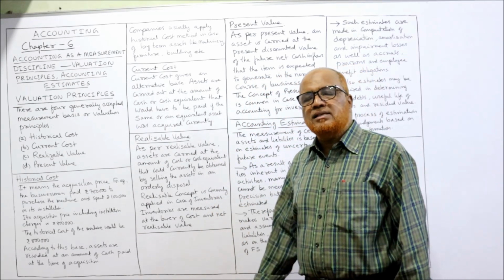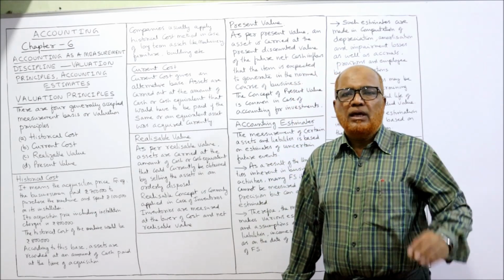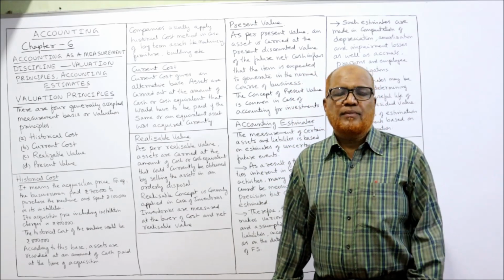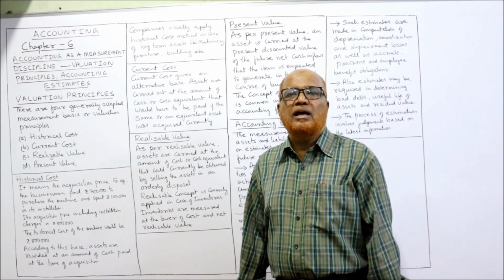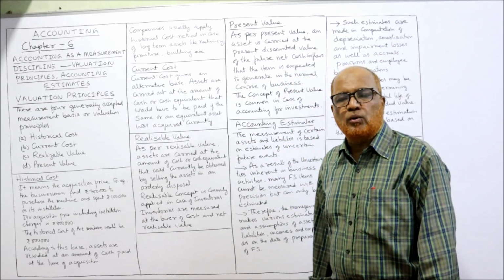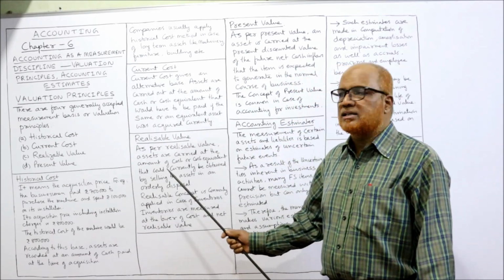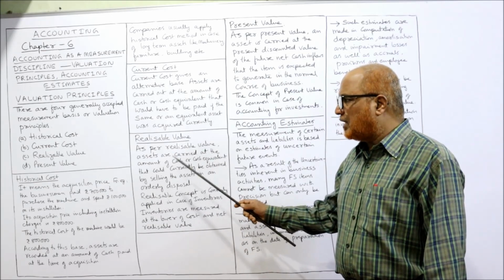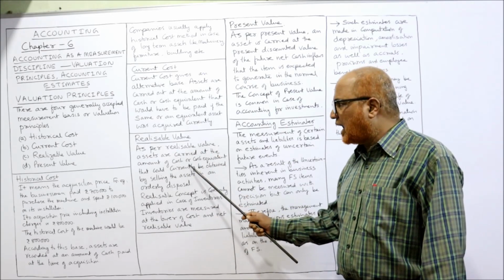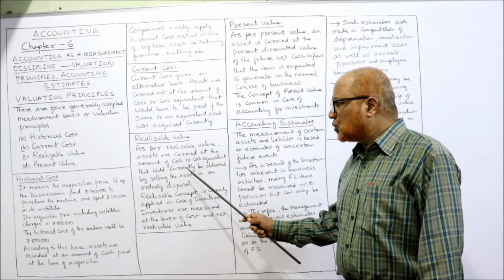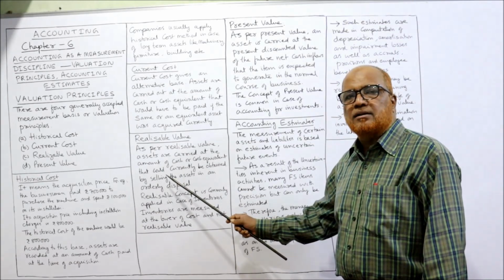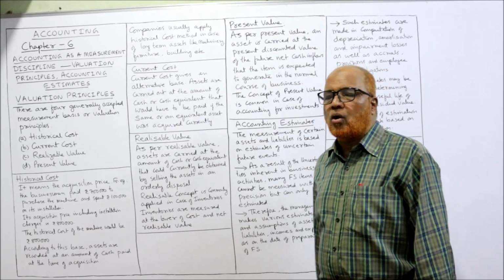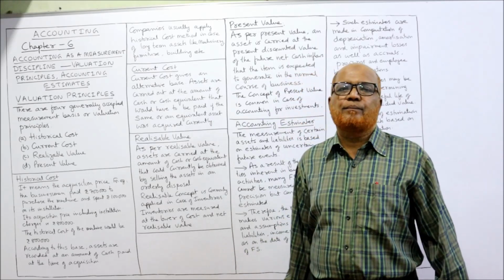Next one, realizable value. If we sell that asset, how much we can be able to realize, how much we can be able to get, that is called realizable value. As per realizable value, assets are carried at the amount of cash or cash equivalent that could currently be obtained by selling the asset in an orderly disposal.